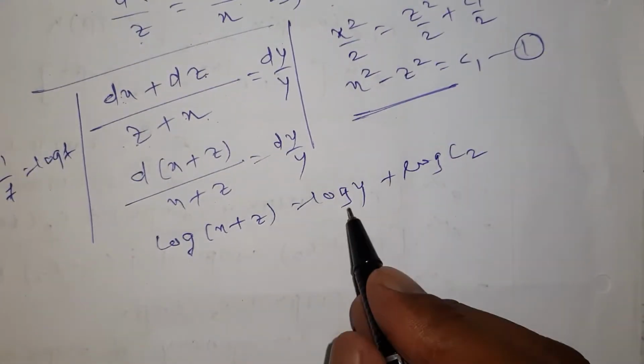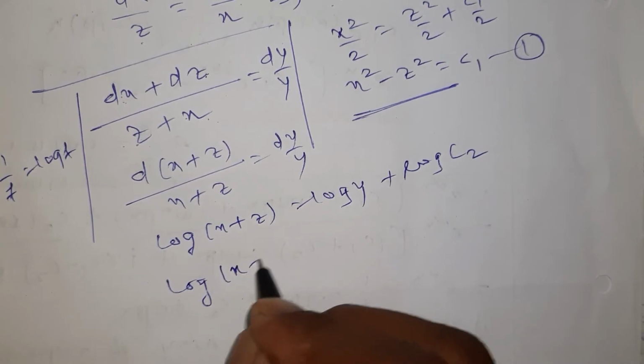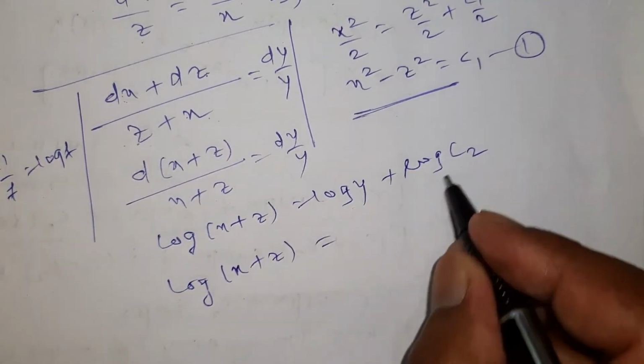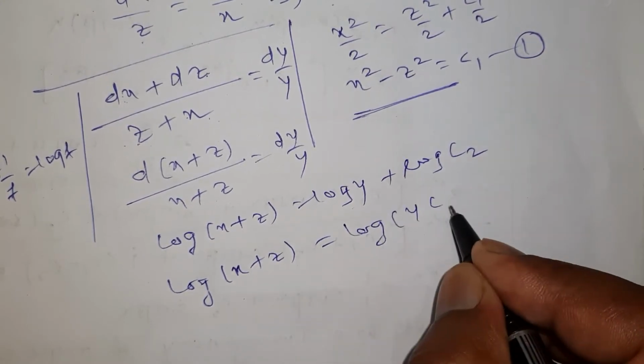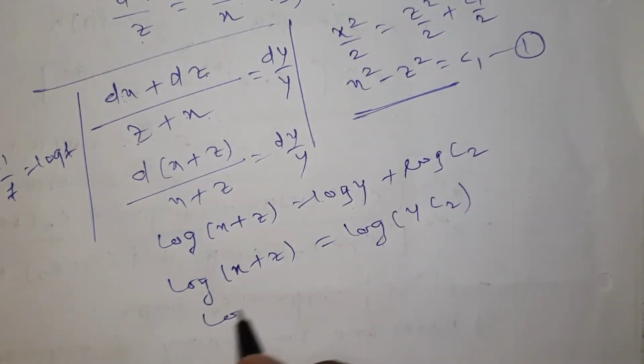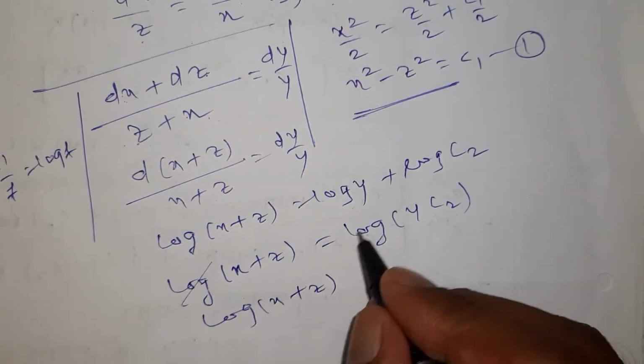Correct? Now transfer this log y to this side, or you may write directly log of x plus z is equal to, what is log of ab? Log a plus log b? It is log of ab. Correct? So log of x plus z, both side log get cancel.